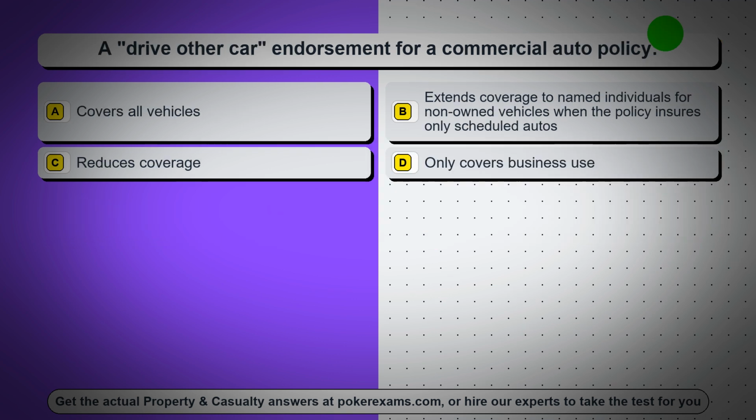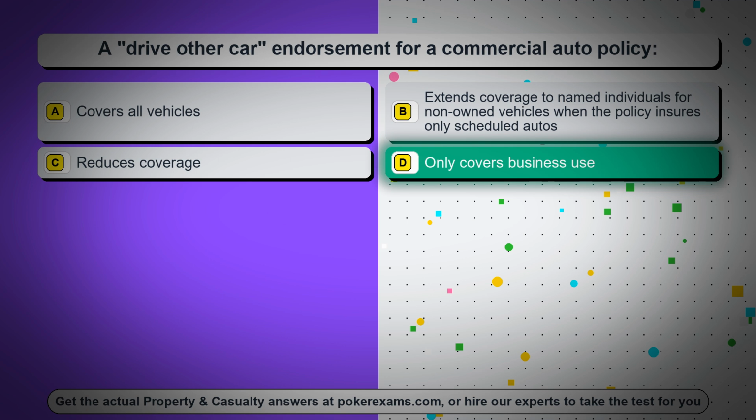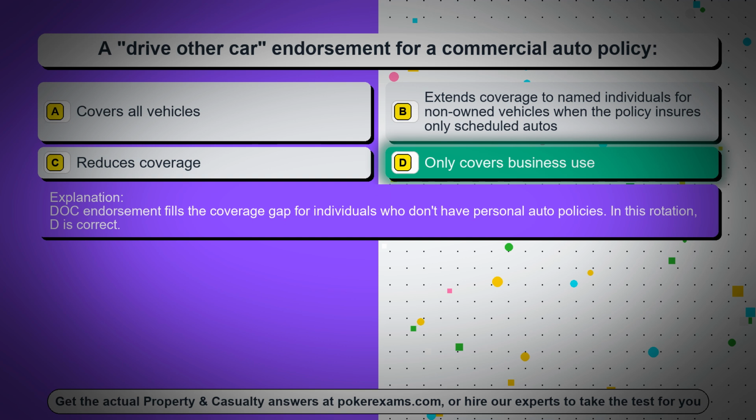Question 60. A drive other car endorsement for a commercial auto policy. Option A, covers all vehicles. Option B, extends coverage to named individuals for non-owned vehicles when the policy insures only scheduled autos. Option C, reduces coverage. Option D, only covers business use. The correct answer is option D, only covers business use. DOC endorsement fills the coverage gap for individuals who don't have personal auto policies. In this rotation, D is correct.